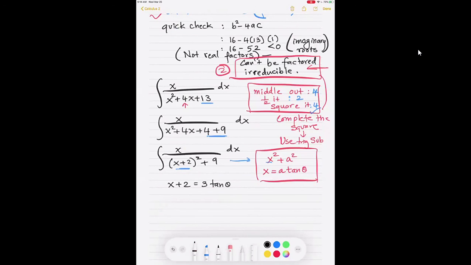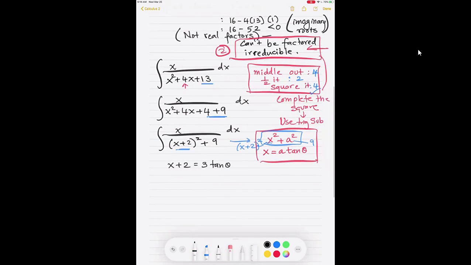Russell, unmute yourself if you like, and go ahead and ask your question. So we replaced the a with the... how did we get to the 3? Okay, so I'm just going to say this: when I said this looks like this, then in place of x, you had x plus 2 squared. And in place of a squared, it was 9. Ah, all right. And that's where you get it from.